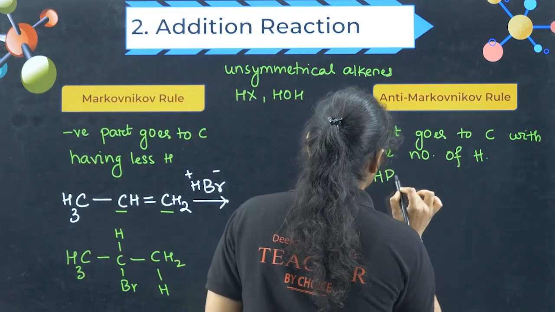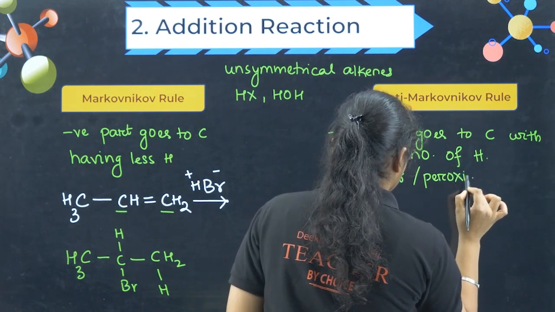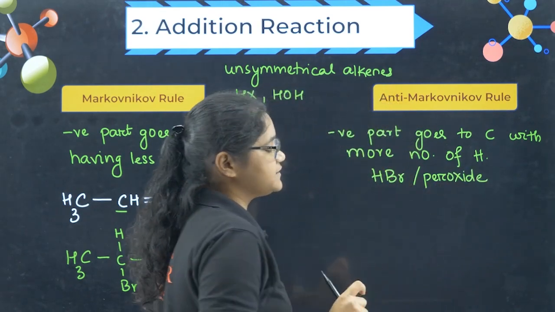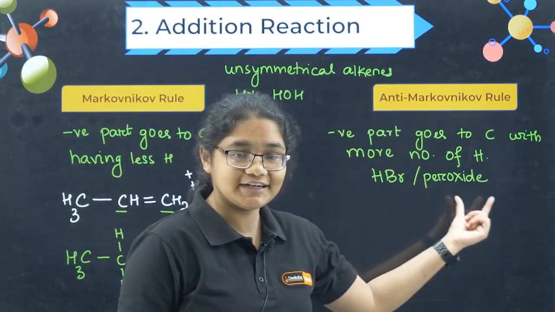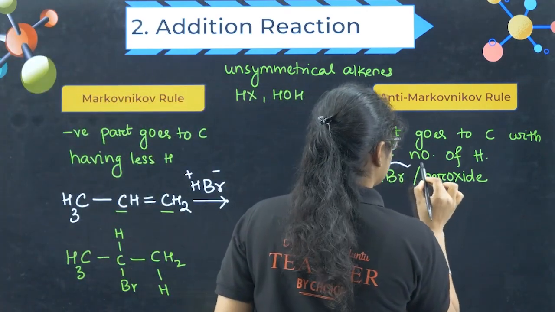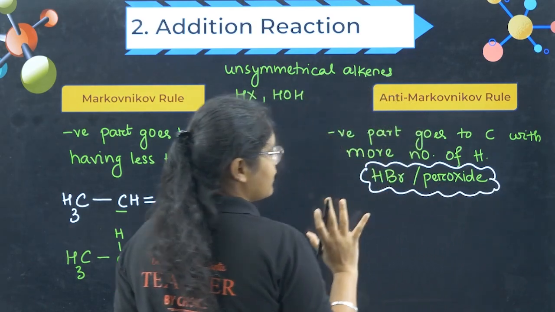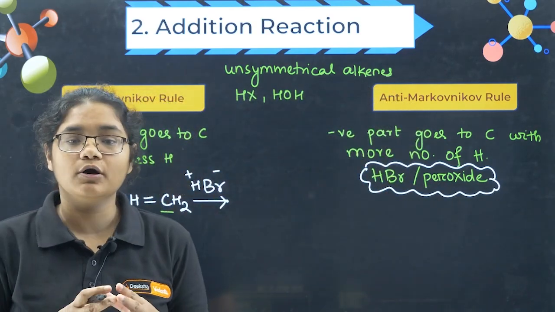That should be HBr in presence of peroxide. Okay, HBr in presence of peroxide, if this reagent is given. Only and only if this reagent is given. So please note down, very important, if only this reagent is given, then you have to follow anti-Markovnikov's rule.